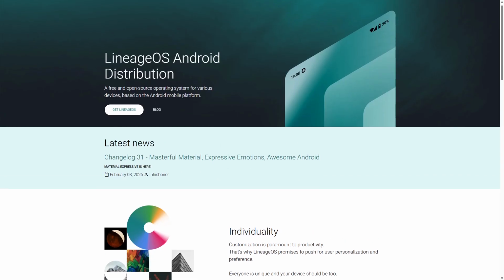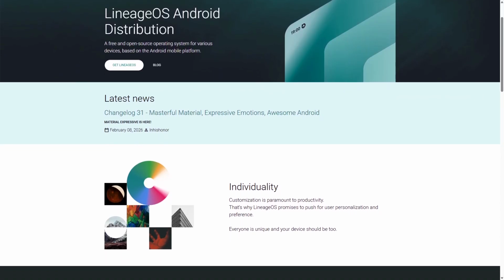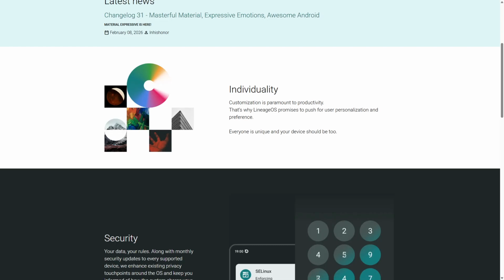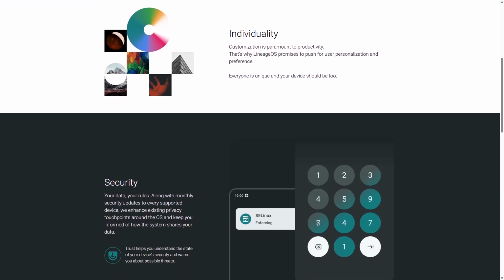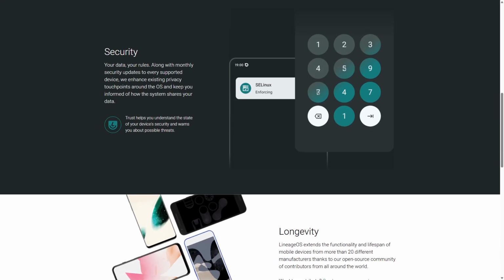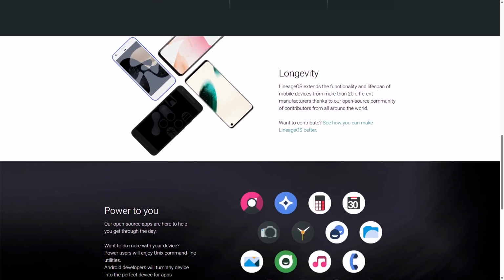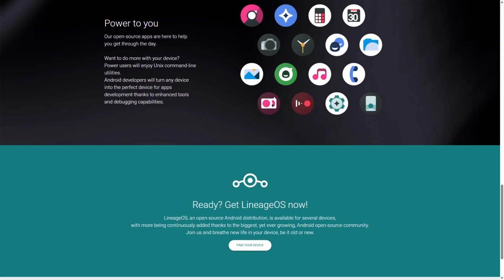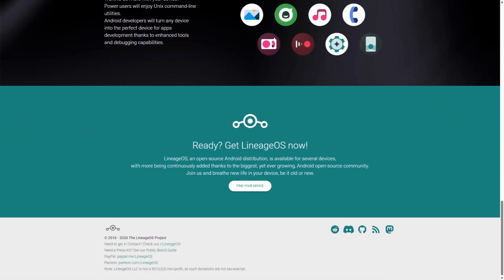LineageOS is a free and open source operating system based on the Android platform, known for its extensive customization options and user-friendly interface. It offers a wide range of features, including various themes, icon packs, and advanced settings that allow users to tailor their devices to their preferences. LineageOS supports a broad range of devices, making it accessible for many users. While it provides a more flexible user experience, its security features may not be as robust as those of GrapheneOS. This could be a concern for users who prioritize data security. The ideal user for LineageOS is someone who enjoys customizing their device and prefers a balance between functionality and personalization.